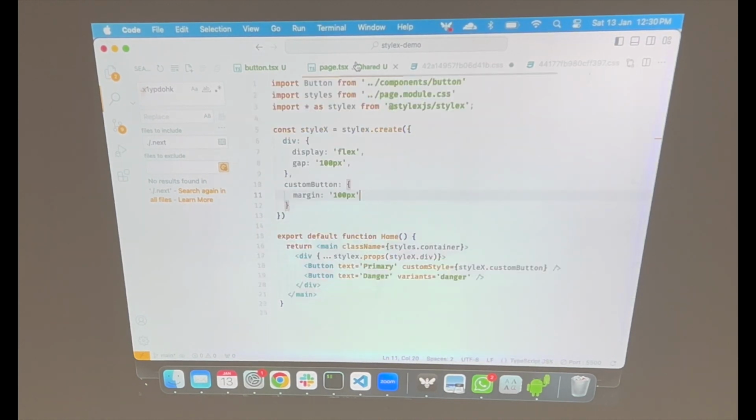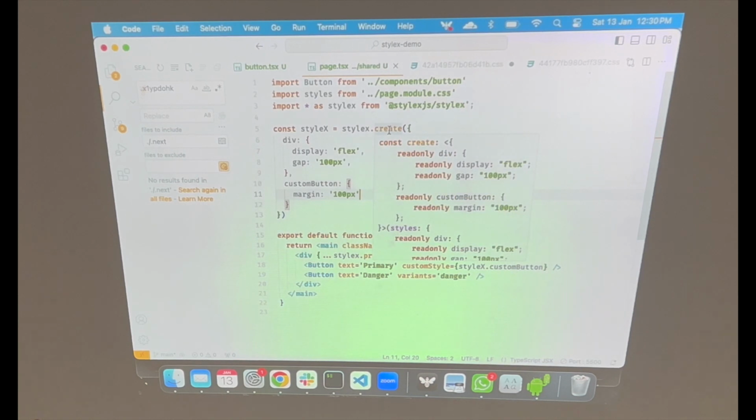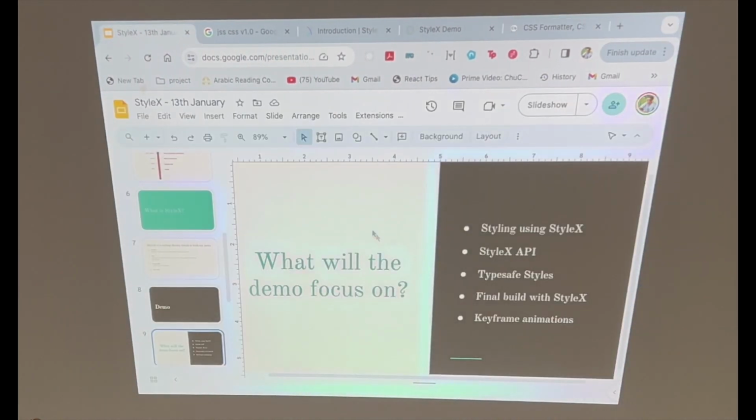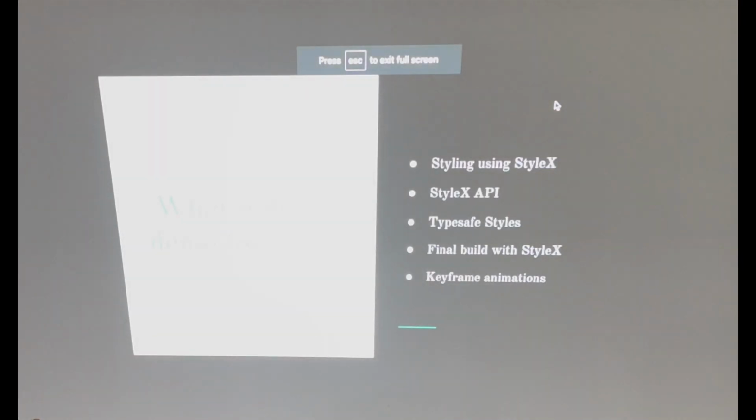So talking about the APIs, StyleX's API is very simple. There are many other APIs, but the main API is this create, which helps you create styles, and the other API is props, which helps you inject it. So StyleX is also component agnostic. You don't have to use React with it. You can use Vue also. In my company Vue is used. So if I push for it, I can use it with Vue, Solid, any other library which you have. So cool. Coming back to the presentation, I think, and then no questions till now.